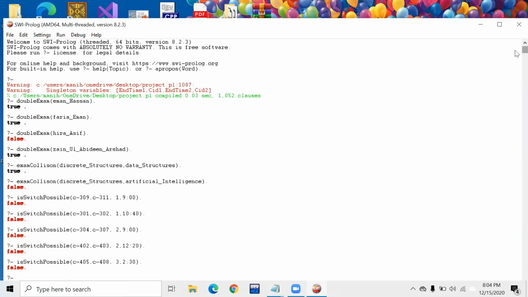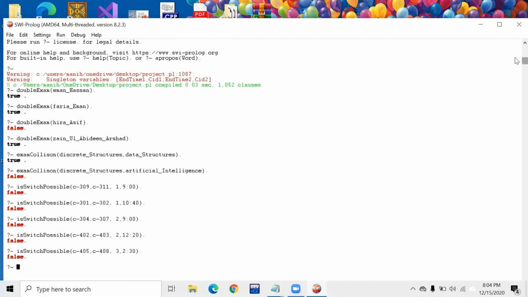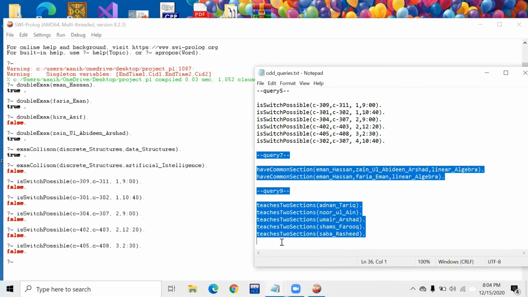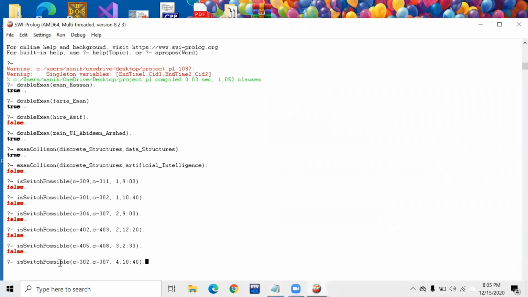This is also false. All of these queries are false either because they don't have the same capacity or the exam is not held on that day.